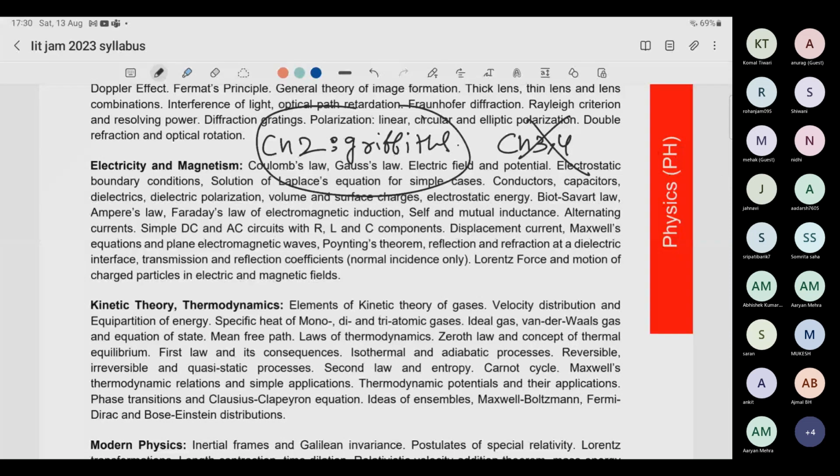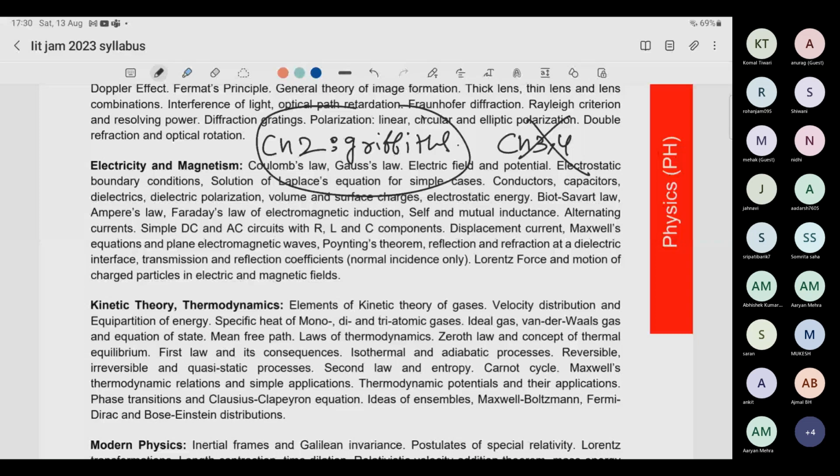It's important. If you go without studying electric field and potential, the energy stored in an electric field, and boundary conditions, then you are going to miss out on many things. If you are very new to electricity and magnetism, which is very improbable, since you have given JAM and you are preparing for 6 months now after JAM, then whatever you have read, please revise it. And if you can't, then revise through previous year questions. Solve all the previous year questions, and whatever concepts are coming, do those topics.